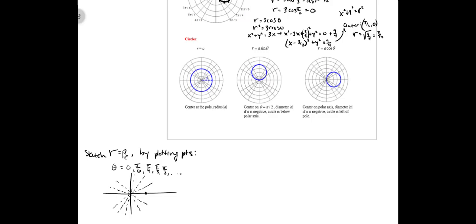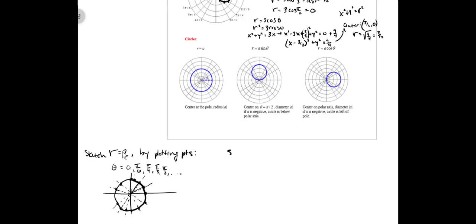When theta is pi over 6, I get the same r is 2. So I get that same distance to the origin, 2. Pi fourths, same thing. Distance 2. Pi thirds, same thing. Distance 2 to the origin. Pi halves, same thing. Right? At every angle we go around, we want to mark that same distance of 2 from the origin. And very clearly, if we do that at every single angle, we do get this circle of radius 2.